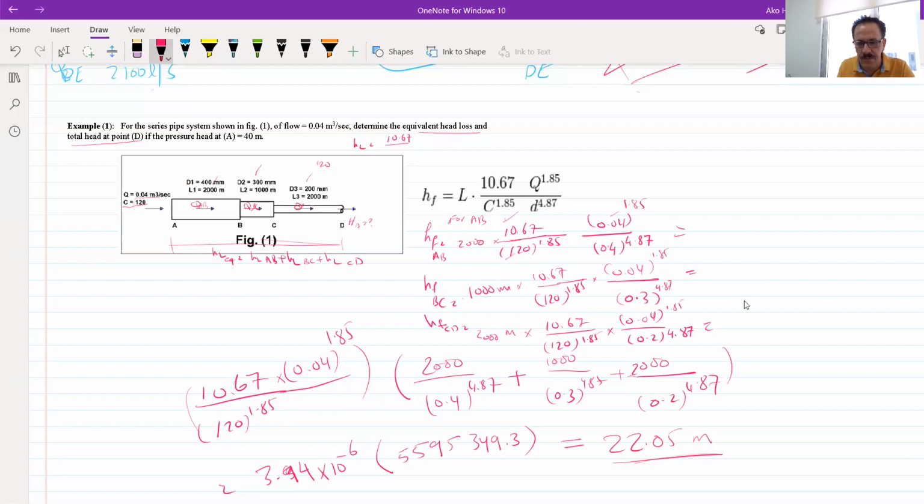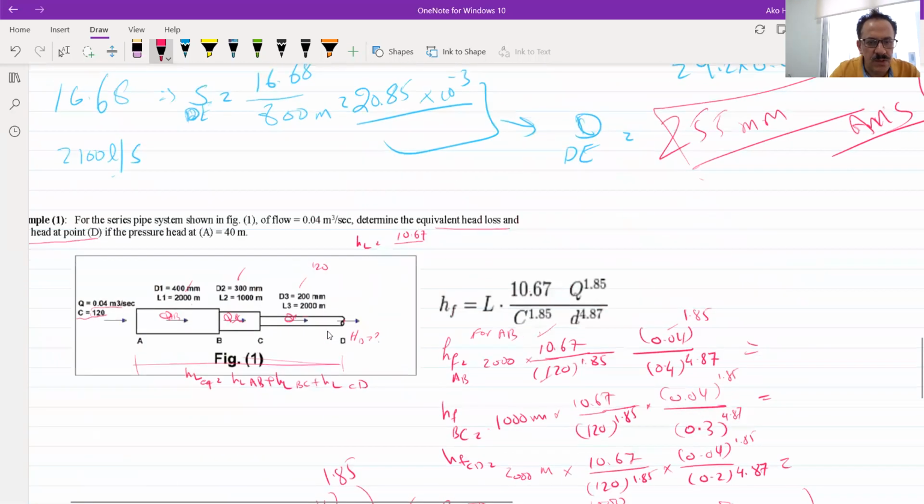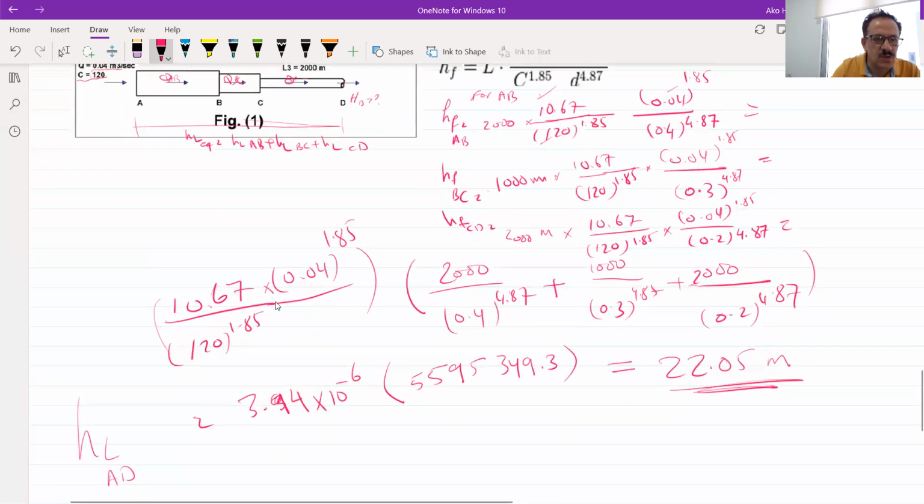22.05 meters. So the whole head loss from A to D is equal to 22.05. This is what is called the equivalent head loss. If the head at A is equal to 40 meters, and the head loss from A to D is equal to 22.05, then how much will the head at D be?